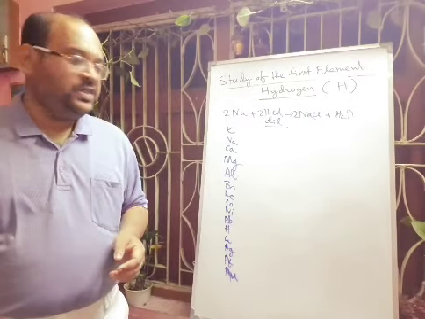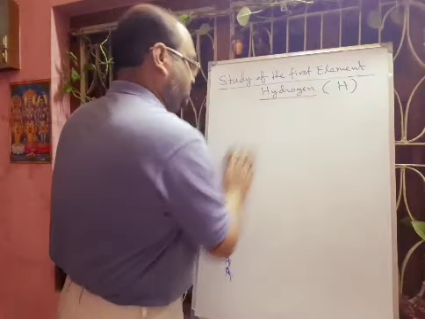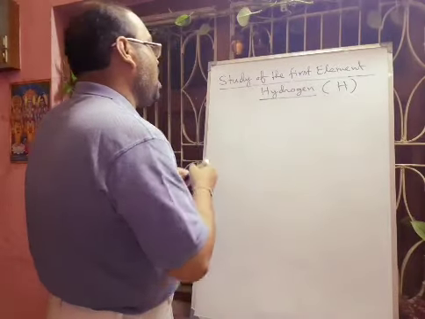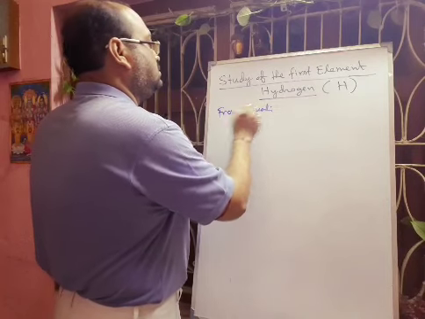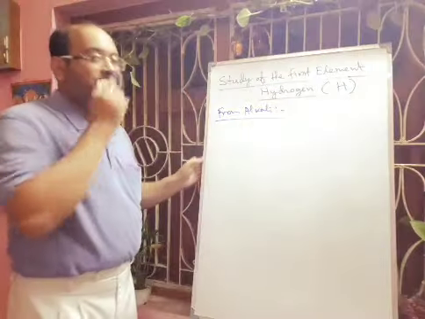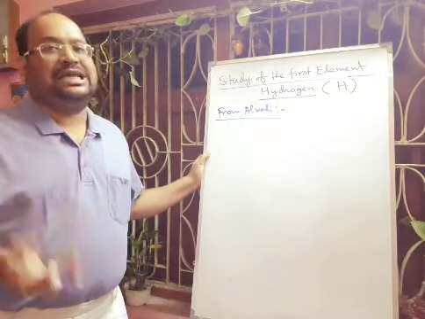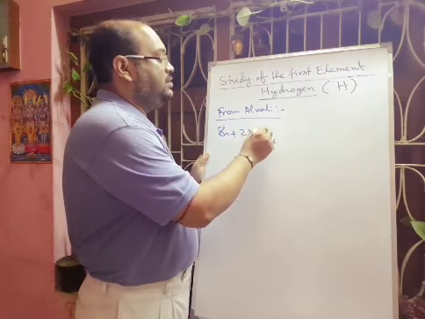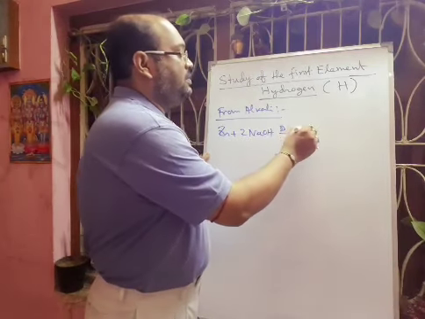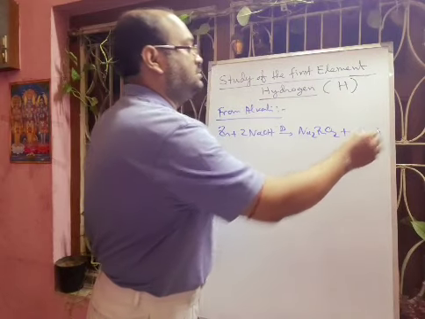Hope you can understand. Next we will discuss from alkali. There are some metals that react with both acid as well as alkali, producing hydrogen gas. You can take zinc metal. Zinc metal will react with NaOH, and if you apply heat, it will form Na2ZnO2, and there will be formation of hydrogen gas.